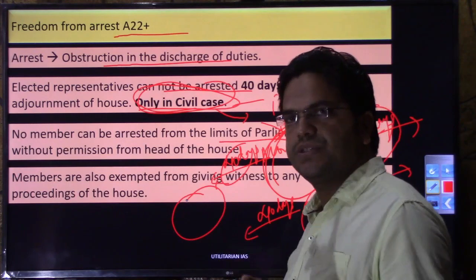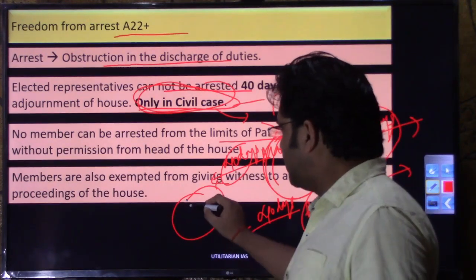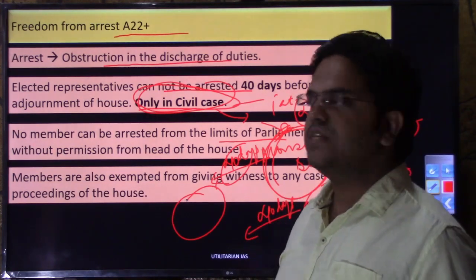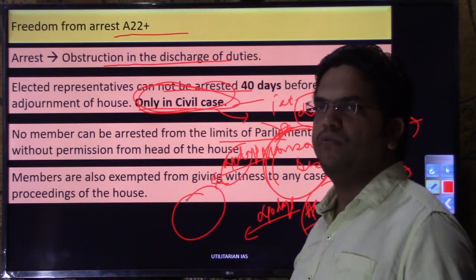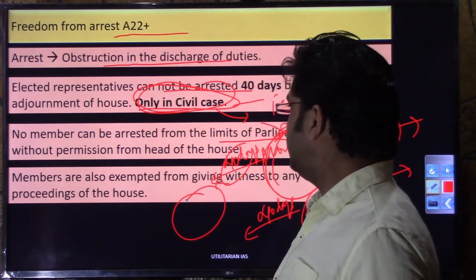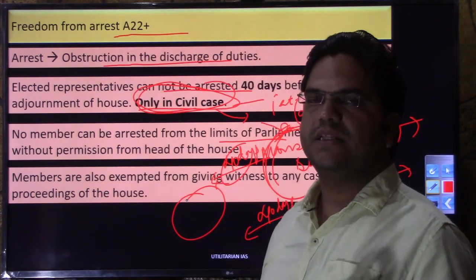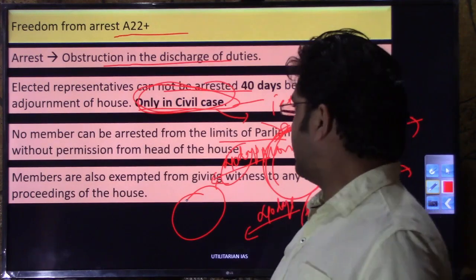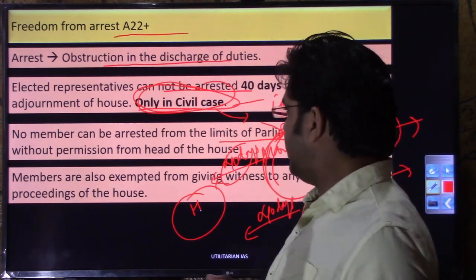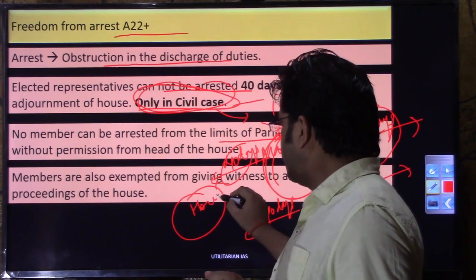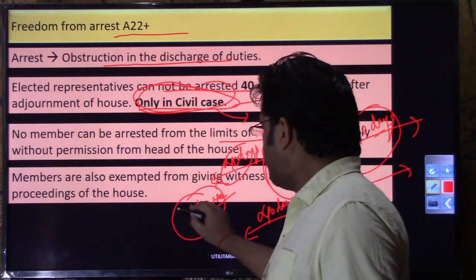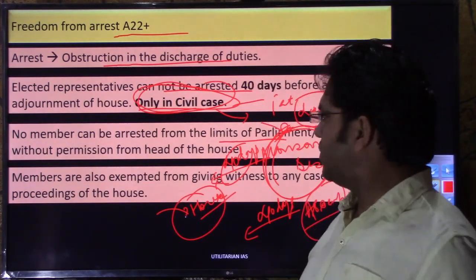They can be arrested of course in criminal cases, but as a superintendent of police or investigating officer, if you find that this member of parliament or member of legislative assembly has indulged in criminal activity and their arrest is necessary, and at that time they are within the geographical limits of the house, you will have to obtain the permission of the head of the house.